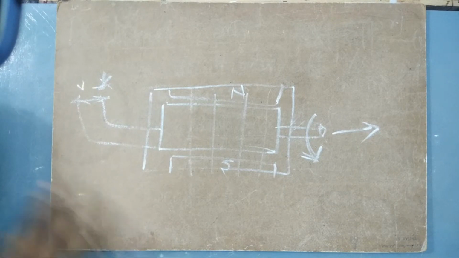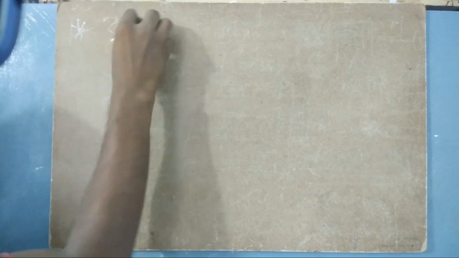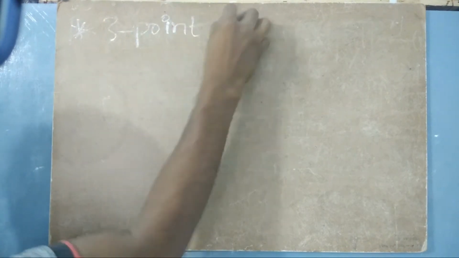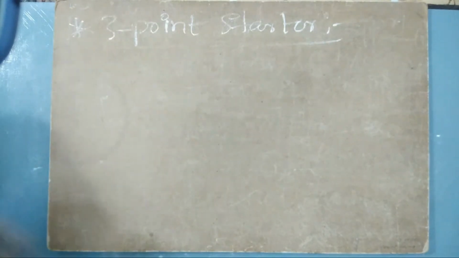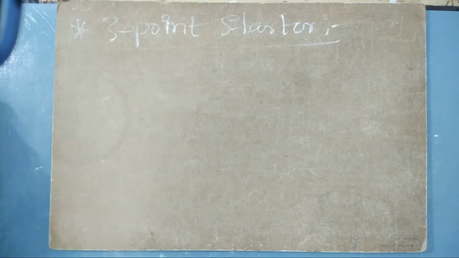The starter is very important in your DC machine. Let us now go with the starters. So what is this 3-point starter and why is it needed? Because while talking about the starter, according to your syllabus, we have the 3-point starter. Let us draw the diagram later, but for now let us understand the concept behind this.